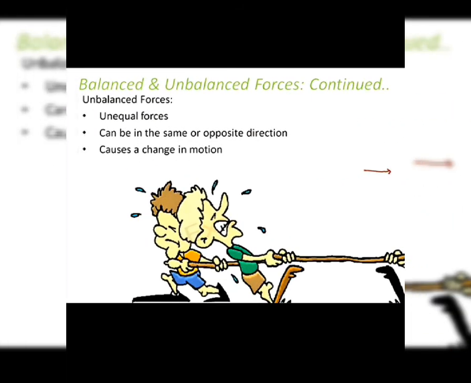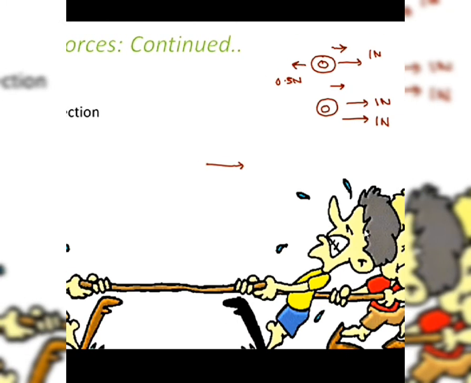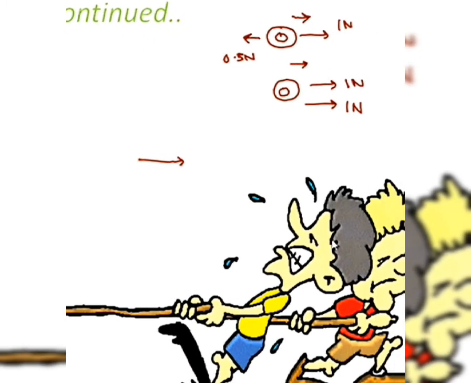Unbalanced forces are unequal forces, where the magnitude of force in one direction is greater or smaller than that of the other direction. In this case, forces can be in the same direction or opposite directions. Let's suppose you have an object, and there can be two scenarios. Either the magnitude is different or the direction is different.